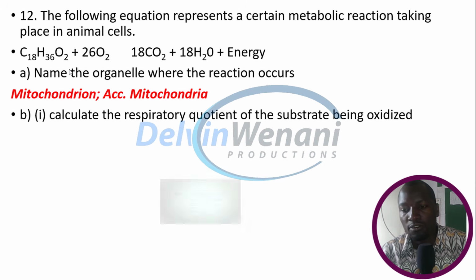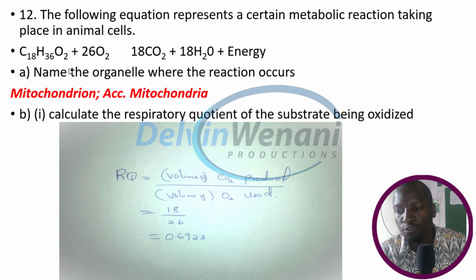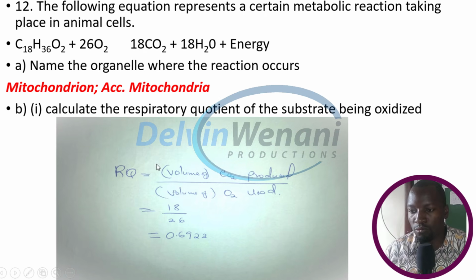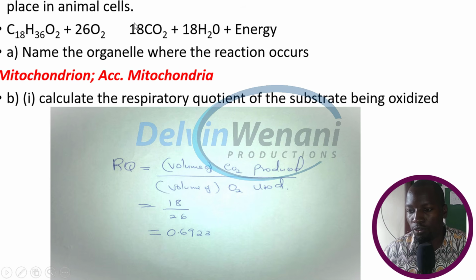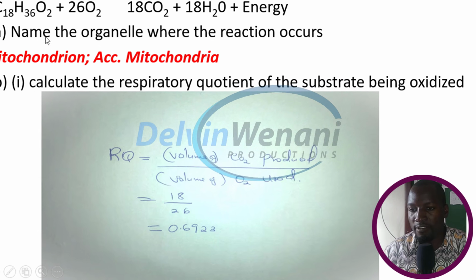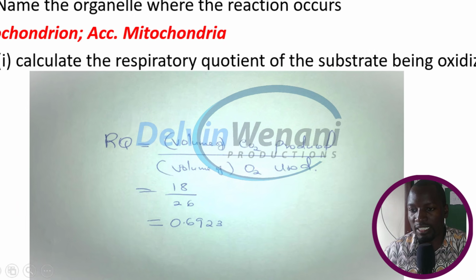The formula for calculating the respiratory quotient is volume of carbon (IV) oxide produced divided by volume of oxygen used. Now, for this case, the volume of carbon (IV) oxide produced is 18, while the volume of oxygen used or consumed is 26.